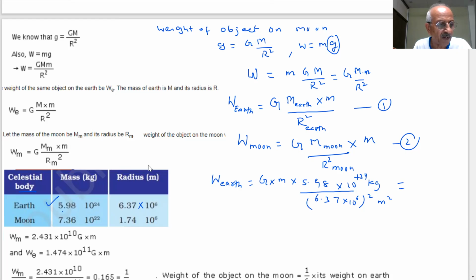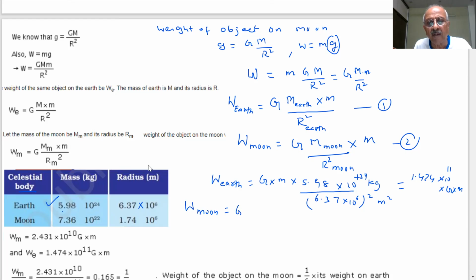Don't cancel G and M because they are present in both the equations. The weight on the earth is coming to be 1.474 into 10 power 11 into G into M. Similarly, you may find the weight on the moon, students.